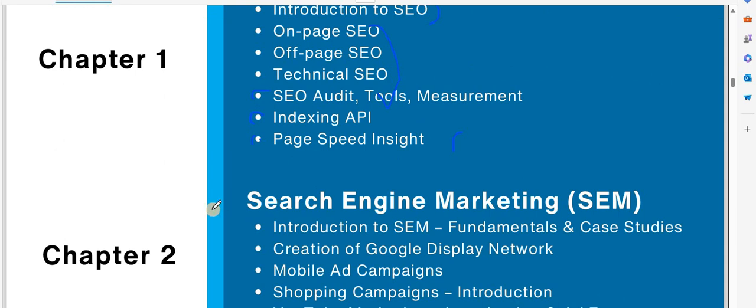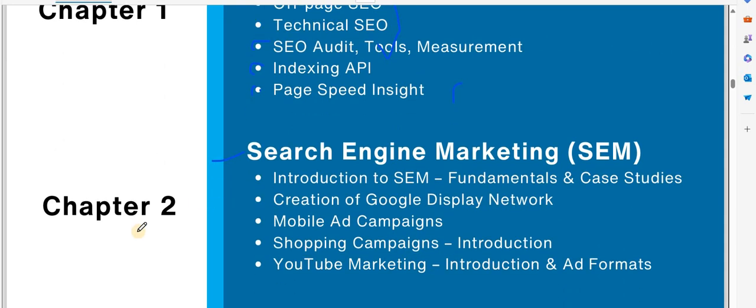So the next topic will be search engine marketing. In search engine marketing, we will discuss mainly Google Ads and Facebook Ads. We will discuss two tools. The first one is Google Ads. The second one is Facebook Ads.